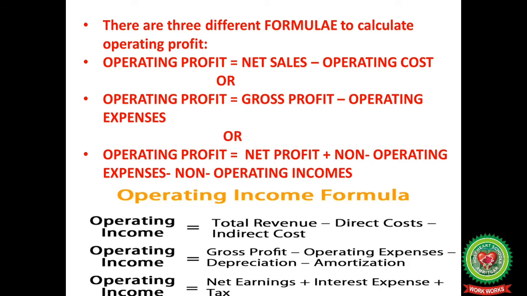There are three different formulas to calculate operating profit. Operating profit is equal to net sales minus operating cost, or it can be calculated as gross profit minus operating expenses, or we can even calculate operating profit as net profit plus net operating expenses minus net operating incomes. And when we calculate the operating income, the formulas can be total revenue minus direct cost minus indirect cost, or gross profit minus operating expenses minus depreciation minus amortization. Operating income is also net earnings plus interest expense plus tax.